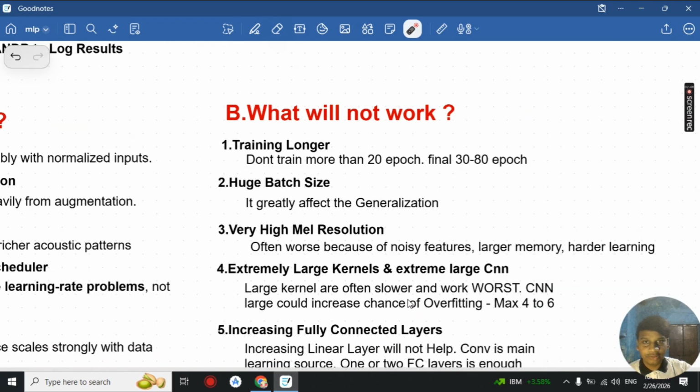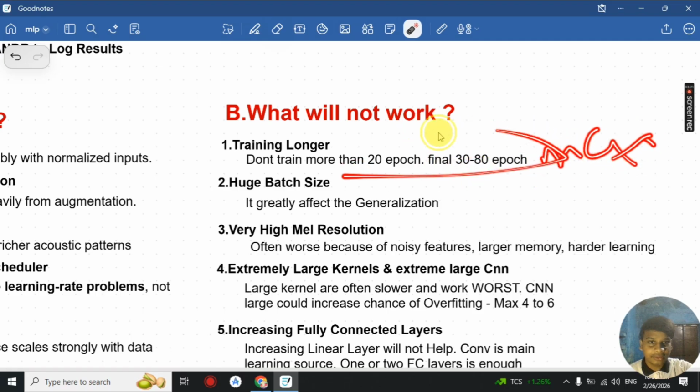Now next we have what will not work for your score increase. First, training longer or using more epochs will not help. Don't train more than 20 epochs, and I would say 30 to 80 epochs is your max. Unless your score is actually increasing after each epoch, I will not recommend increasing the epochs. Mainly the model matters, not the training. If your architecture and your optimizer are perfect, longer epochs will not be necessary.